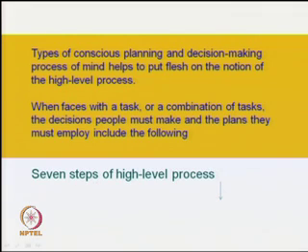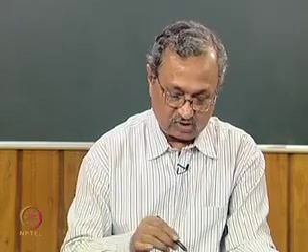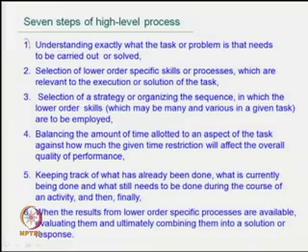That is the 7 steps of high level processes. Now, number 1, understanding exactly what the task or problem is that needs to be carried out or solved.